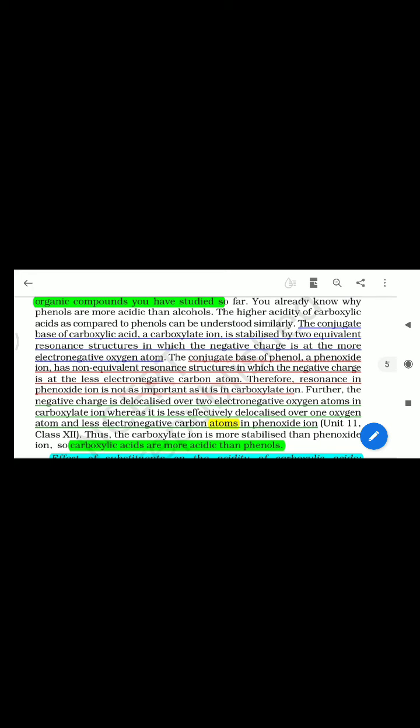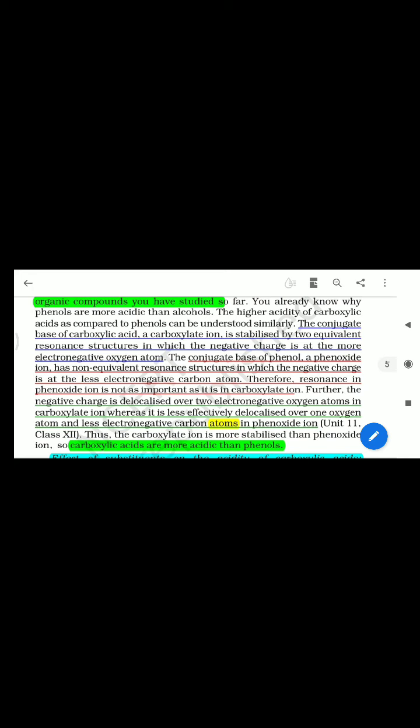So it is a simple question: what is the conjugate base? It is stabilized by two equivalent resonance structures in which the negative charge is on the more electronegative oxygen atom, the blue colored underlined sentence. And the conjugate base of phenol, the phenoxide ion, has a non-equivalent resonance structure in which the negative charge is at the less electronegative carbon atom.